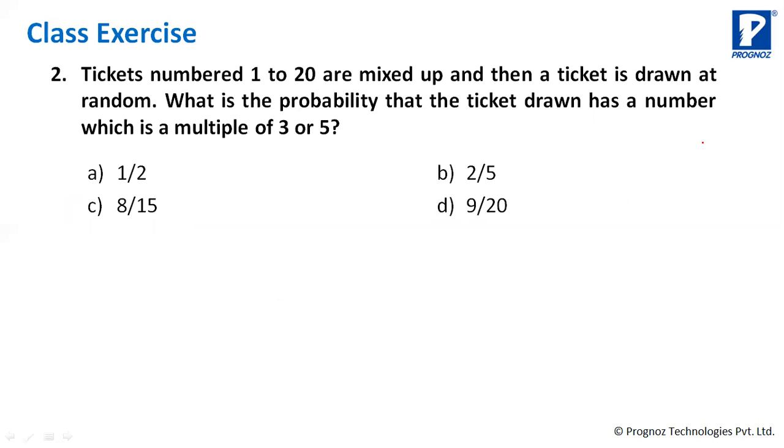Tickets are numbered 1, 2, 3, 4, 5, 6, 7, 8, 9, 10, it goes up to 20, okay? ये numbering है, and it goes up to 19 and 20. This is how tickets are numbered, 20 tickets. What is the probability that a ticket drawn, एक ticket अगर मैं निकालूं इसमें से, which is a multiple of 3 or 5?